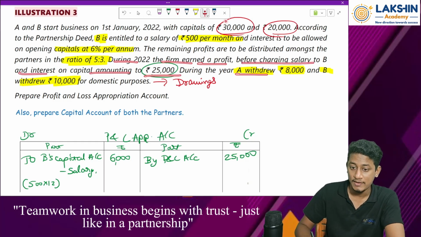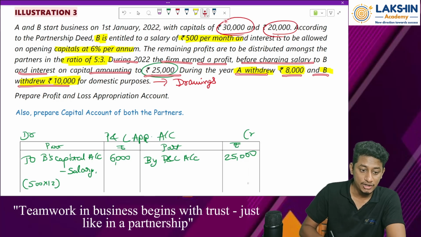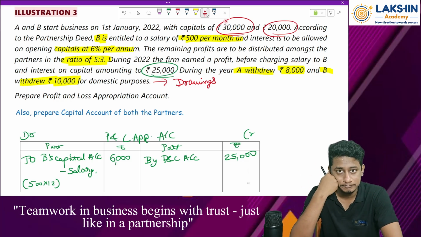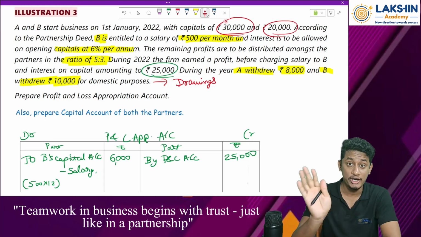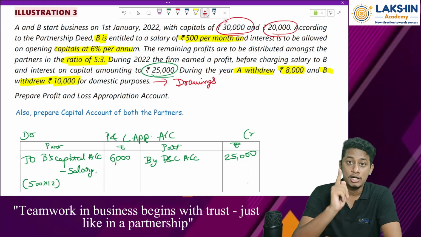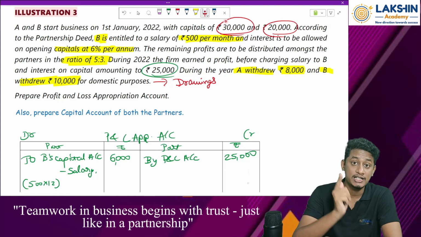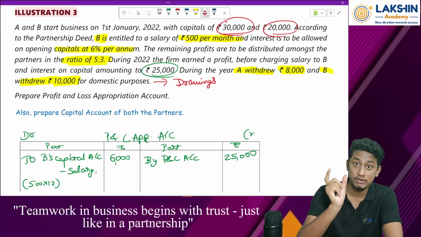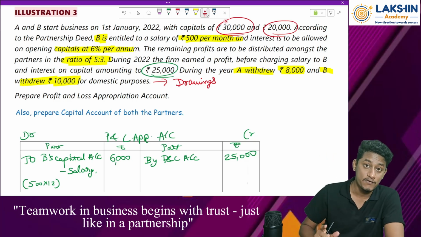Okay, done. A withdrew 8,000 and B withdrew 10,000. So tell me, is drawings an expense to the firm? Is drawings, not interest on drawings, an expense to the firm? No. Drawings will not be an expense, it will be a deduction from the capital. So drawings, whatever are there, will be taken to the capital account. Why capital account? Because it is a deduction from the capital.